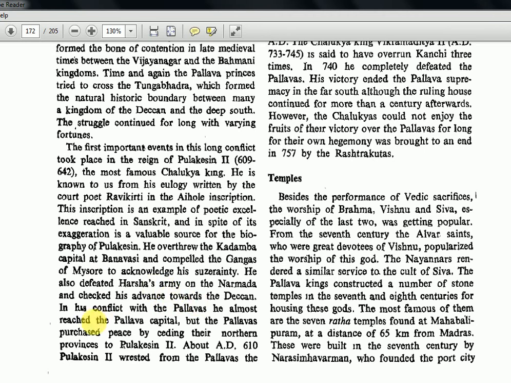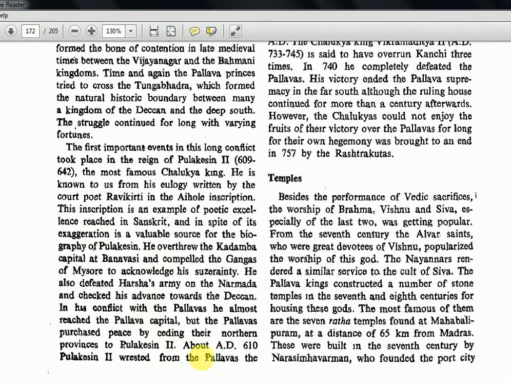In his conflict with the Pallavas, he almost reached the Pallava capital, but the Pallavas purchased peace by ceding their northern provinces to Pulikeshin II. So the Pallavas also could have been captured, but what they did is they gave their northern areas to Pulikeshin II and accepted. That is how the Pallavas could retain their kingdom, but all the others were fully captured by Pulikeshin II. So he is very, very important.